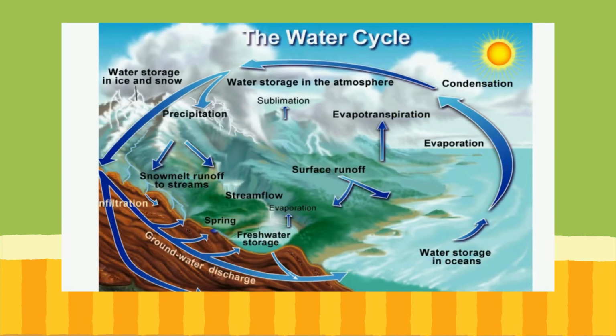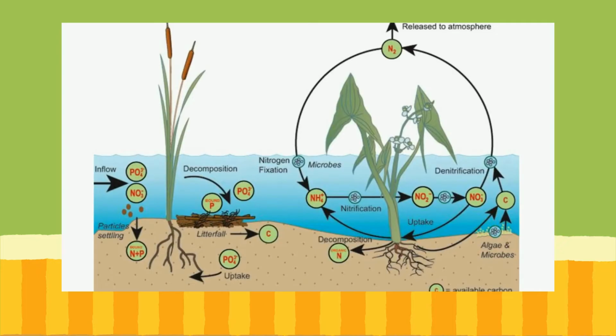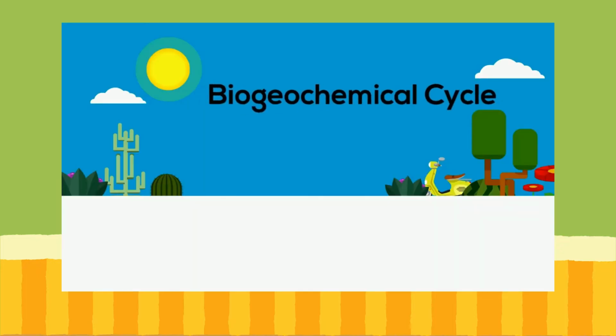Welcome to MooMooMath and Science and the phosphorus cycle. Along with the water cycle, the carbon cycle, and the nitrogen cycle, the phosphorus cycle is another biogeochemical cycle that is essential for life on Earth.